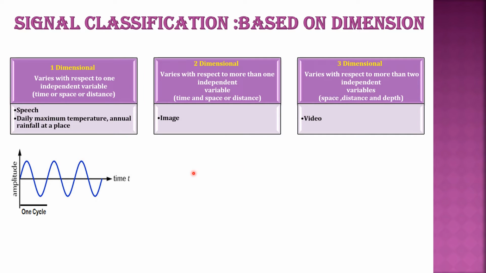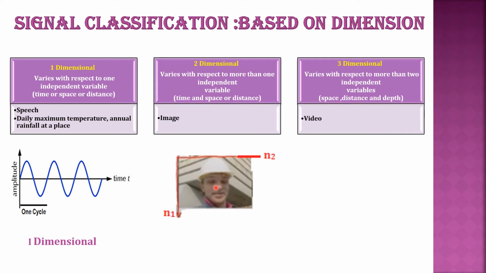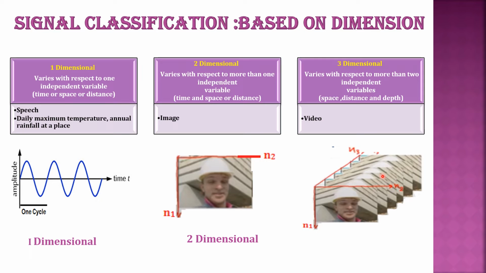An example for a two-dimensional signal is an image, where you have space coordinates. And the third one is where space, time, and depth all come into play. So this is an example for a three-dimensional signal.